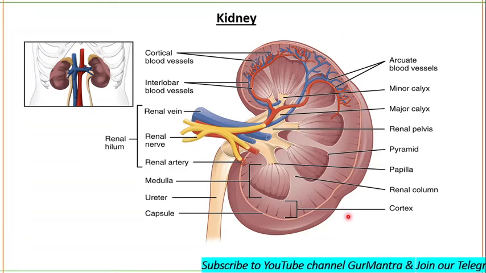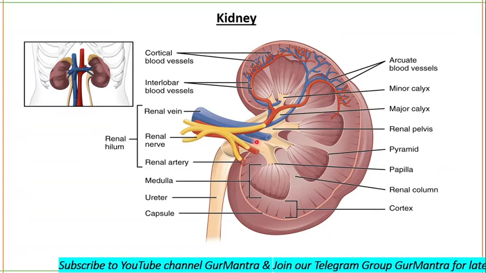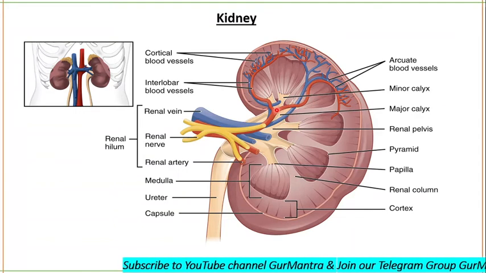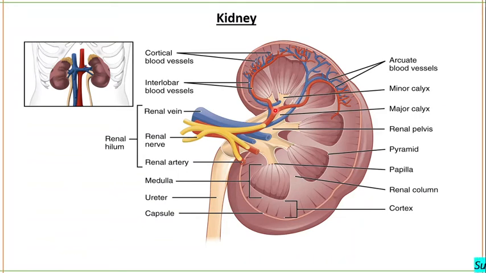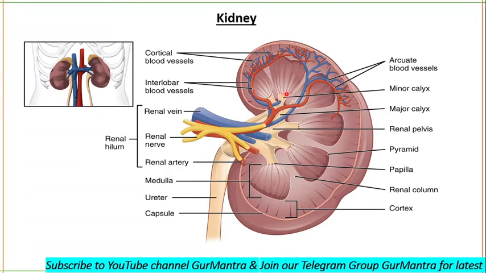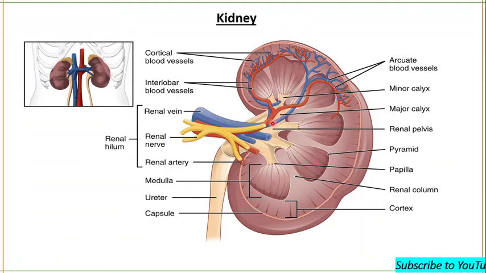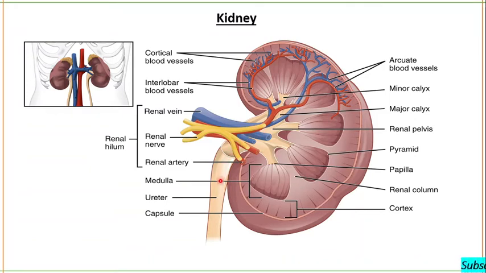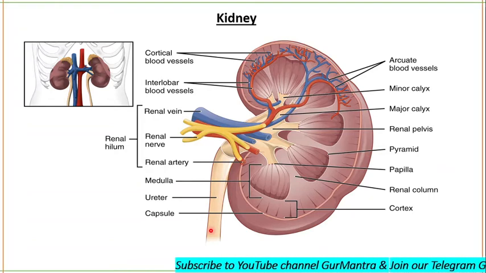Inner to this hilum is a region, the renal pelvis, which has calyces, major and minor. Minor calyces are more numerous than major calyces. You will see around 15 to 20 minor calyces, while you will see only 2 to 4 major calyces in the pelvic region. Minor calyces deliver the urine to major calyces, and from the major calyces urine drains into this large cavity, the renal pelvis, and then into the ureters, which go into the urinary bladder, and finally the urine is thrown out of the body.